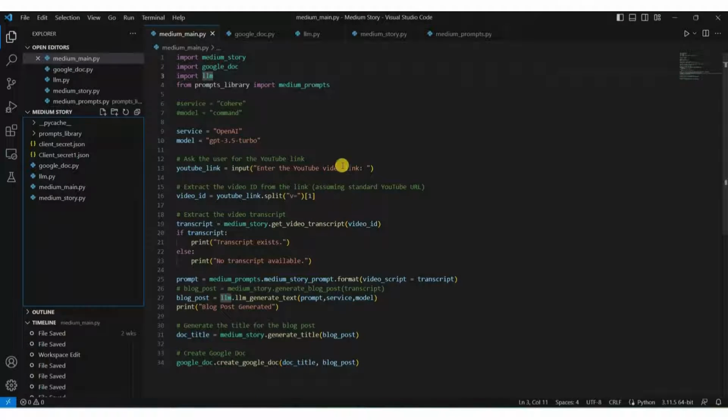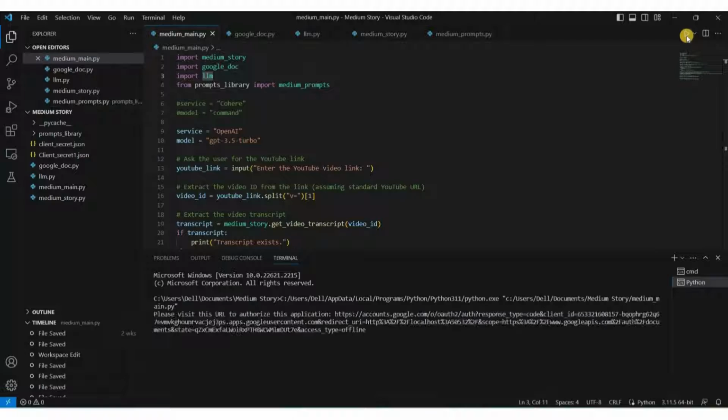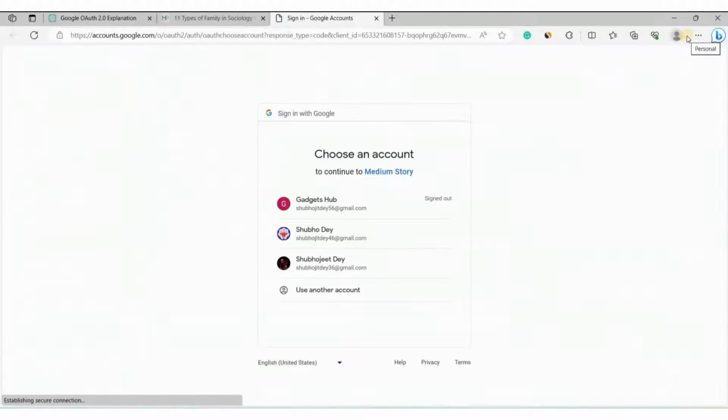Okay, now we will go here and open a new terminal, right? So then what we have to do, we will run this program. To run this program, I will click here. Let's see how it works, how it goes. And in the meantime, as I told you, we need to give access to our Google account, and this was our account. We need to authenticate this account to the program that we have created, right?